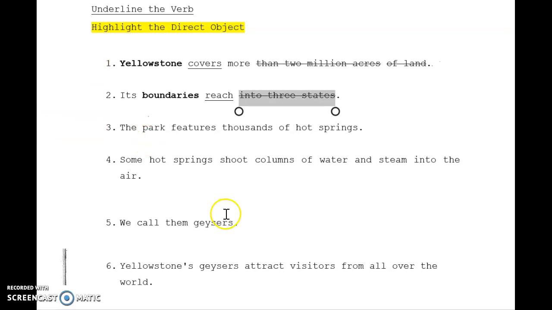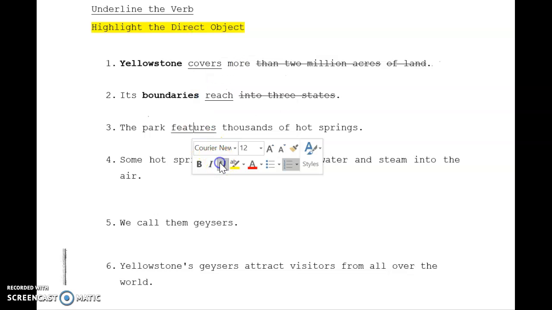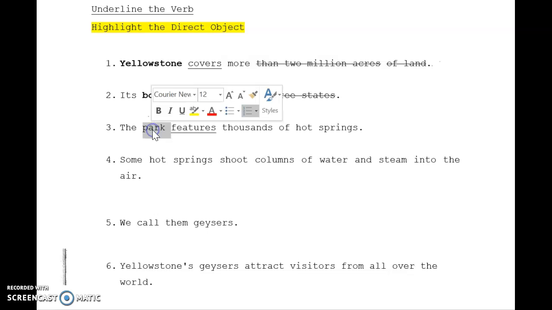Number 3, the park features thousands of hot springs. Okay, start with the verb, which is features. What features thousands of hot springs? Well, the park does. So we're going to go to park, and we're going to bold park. Now, the park features thousands of hot springs.